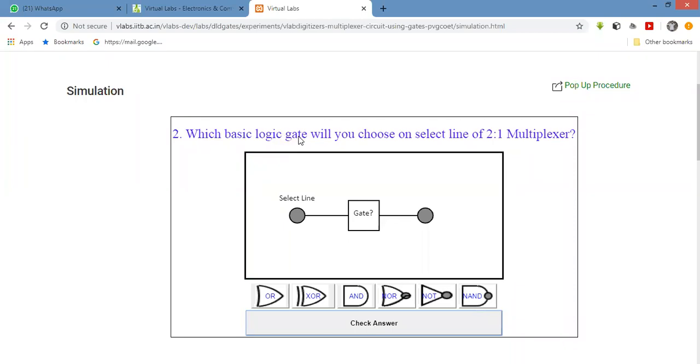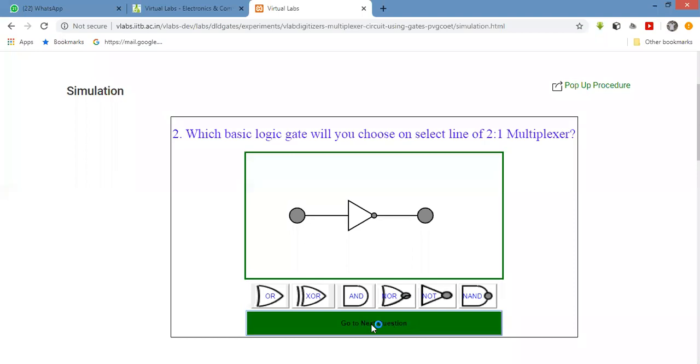Which basic logic gate will you choose on the select line for the 2:1 multiplexer? For the select line, which is either 0 or 1, we design it with the help of a NOT gate. Yes, we require the NOT gate, the inverter. Here is green, we are getting the correct answer. Let's go to the next question.